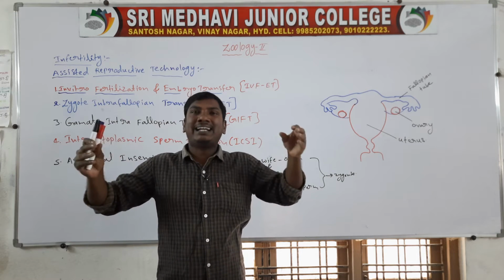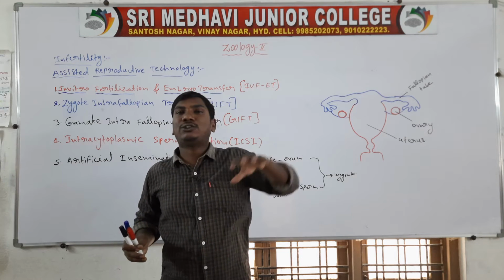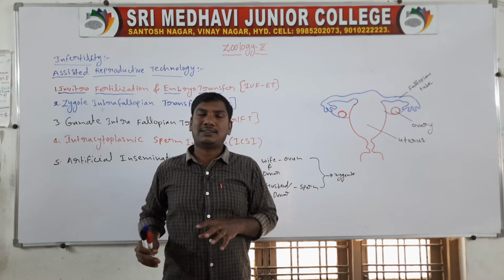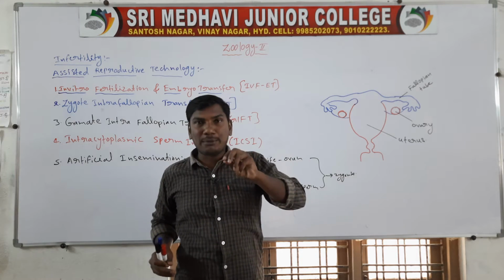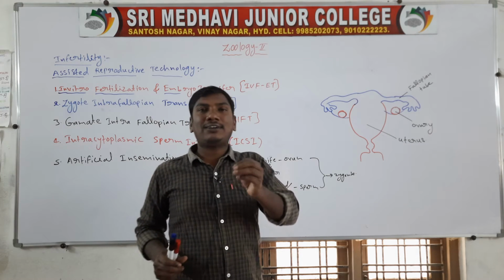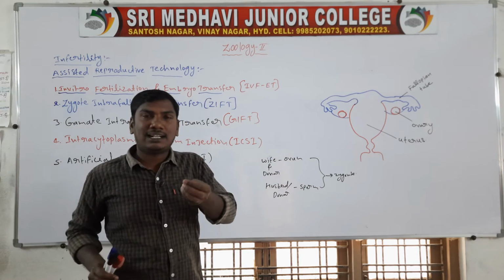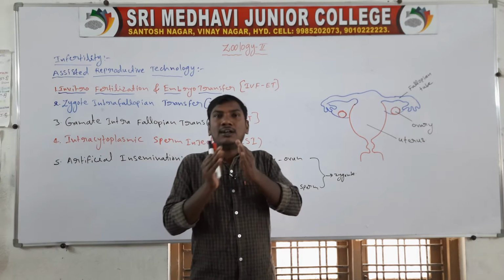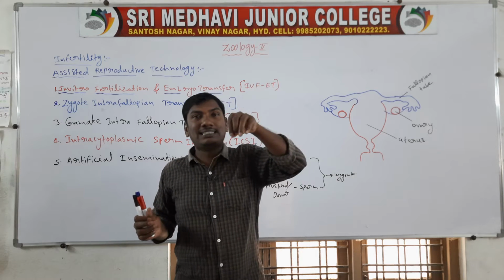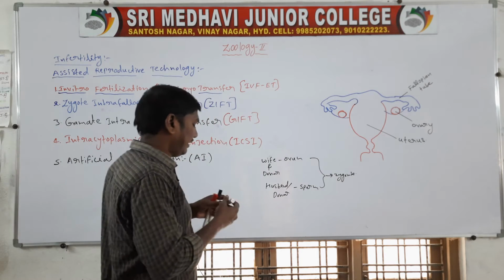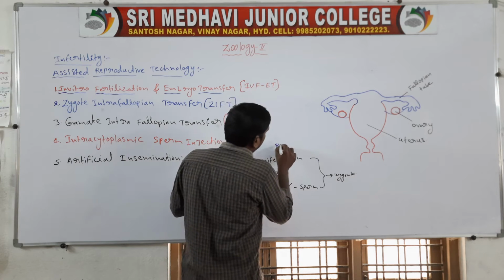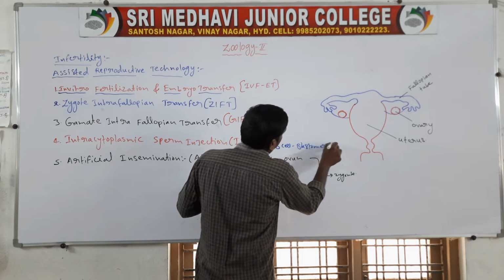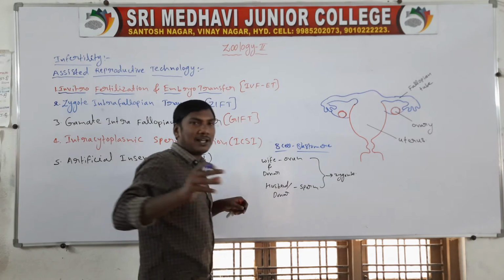The egg and sperm fuse in a test tube in the laboratory, and after fertilization, a zygote forms. After zygote formation, cell division occurs: one cell divides into two cells, two into four, and four into eight cells. This is the 8-cell blastomere stage.